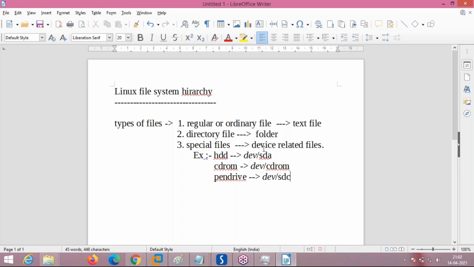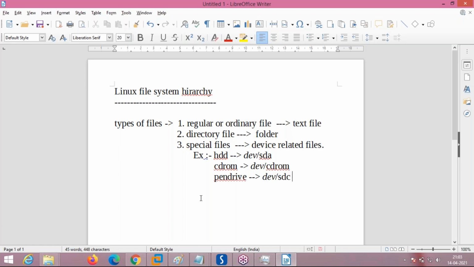Okay, Dilip, got it? Amarnath, you getting? Yes, sir, got it. Special files are not just device related files. All the files apart from regular files and directory files are special files, and special files are again classified as device files. If it is a hard disk, it is also treated as a file in the name of /dev/sda. CD-ROM is /dev/cdrom. Pen drive /dev/sdc. Printer is also a device. If you want to do any read-write operation on that device, you edit the specific file, then the automatic process of writing to that device and making the device work takes place.